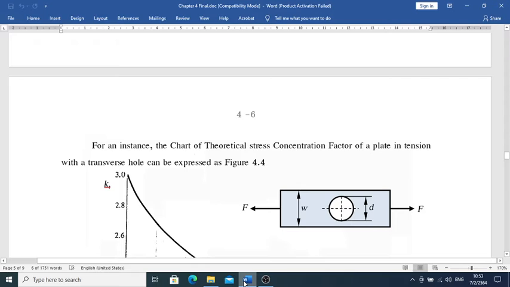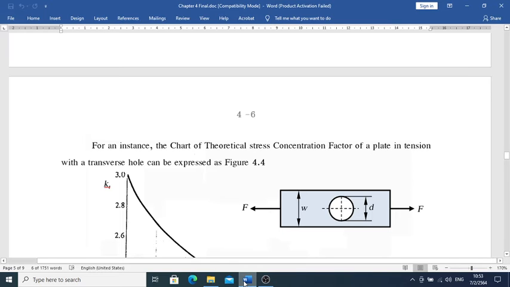Number 1 up there is a bar in tension or simple compression with a transverse hole. You may have a look at it. I would like you to highlight the term bar. A bar is some kind of thin plate, things like that, to which we could apply tension or compression. The K sub t is right there at the rim of the hole, on the top and the bottom part.